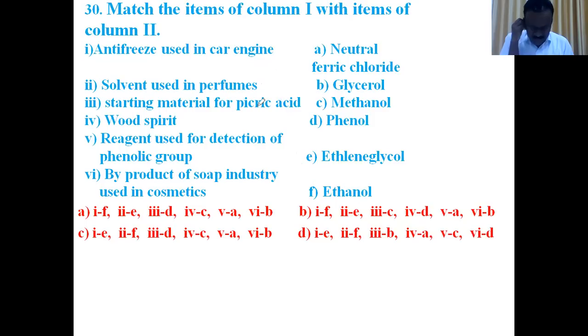Starting material for picric acid: phenol, because trinitrophenol is picric acid. Wood spirit is methyl alcohol. A reagent used for detection of the phenolic group is neutral ferric chloride. Byproduct of the soap industry: glycerol. So according to this, option C is the right answer.